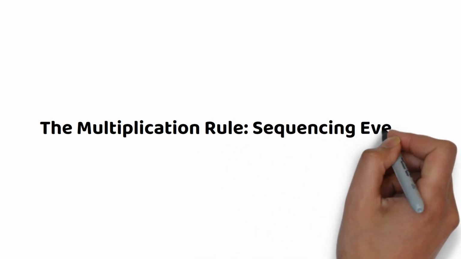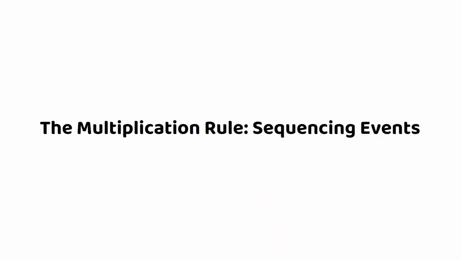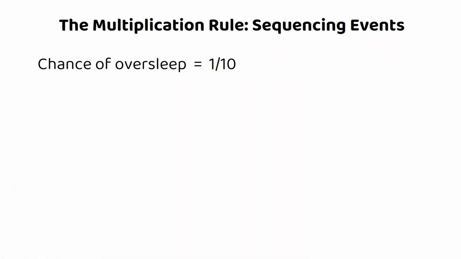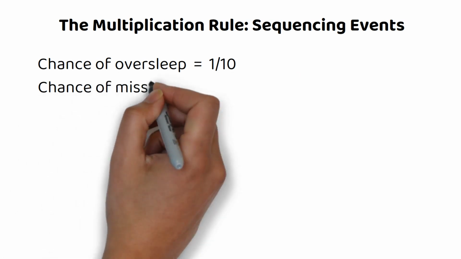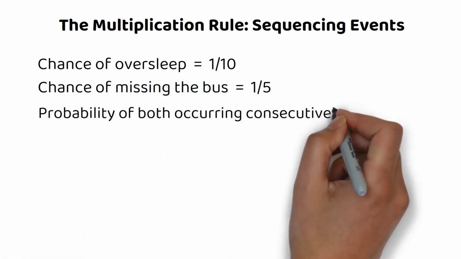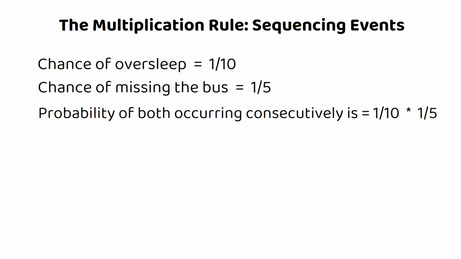The multiplication rule, sequencing events. This rule helps determine the probability of 2 events occurring in sequence. If there's a 1 out of 10 chance you'll oversleep tomorrow and a 1 in 5 chance you'll miss the bus, then the probability of both occurring consecutively is 1/10 times 1/5, or 1 in 50.